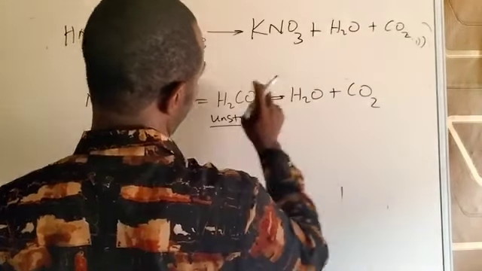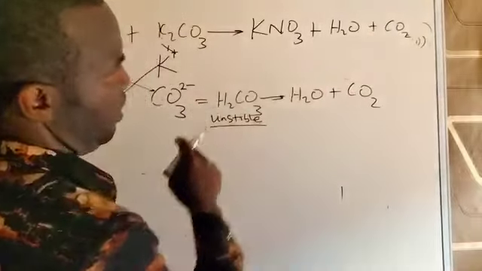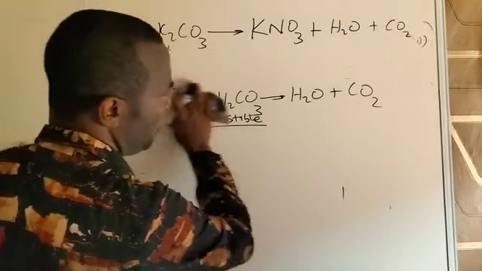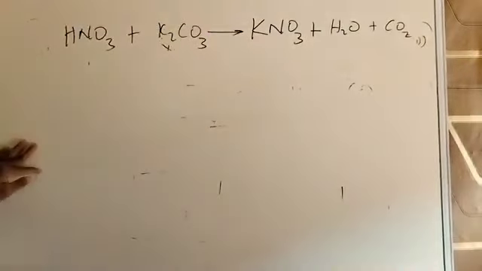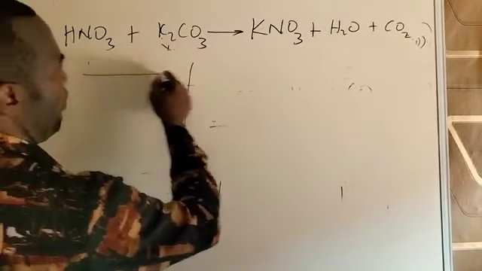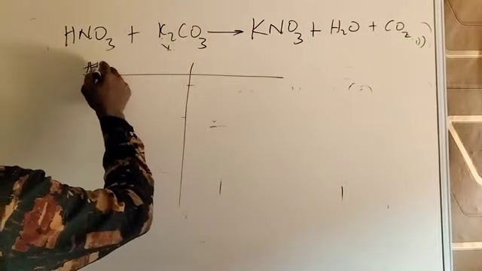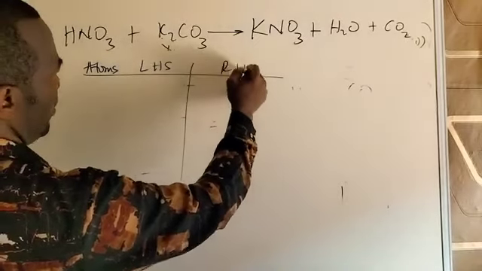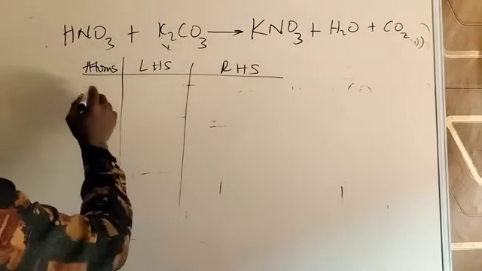So whenever you come across this, you have to split it in any reaction as a product. Having done that, we now have to balance the equation. To balance the equation, we go through it with a table, with our atoms, the left-hand side reactant, and the right-hand side product.